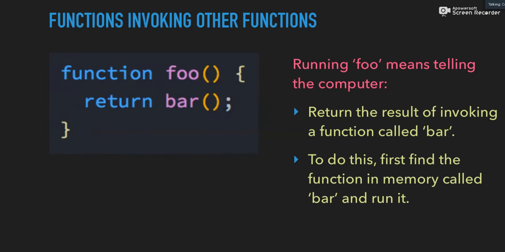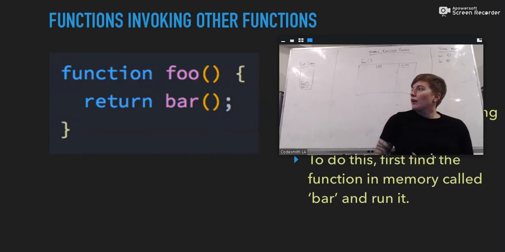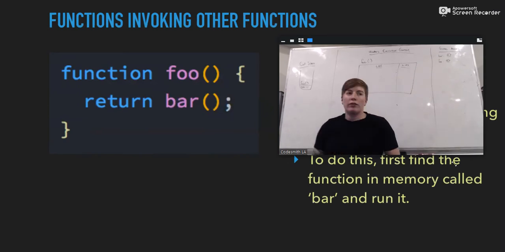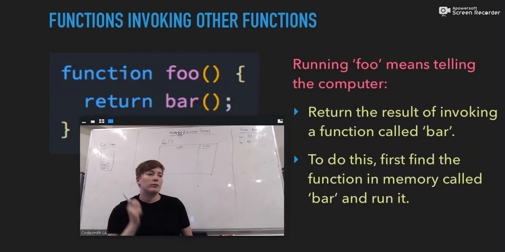And then if we actually invoke this function foo, we get a brand new local execution context with a local memory. And our function invocation gets pushed onto our call stack, right? So now comes the fun part, right? What happens when we get to this return line, Crystal?